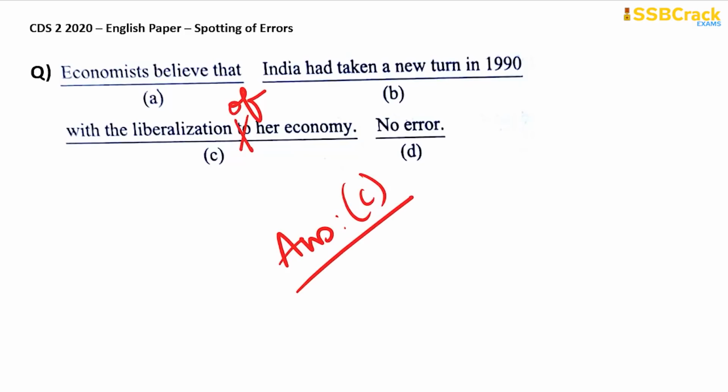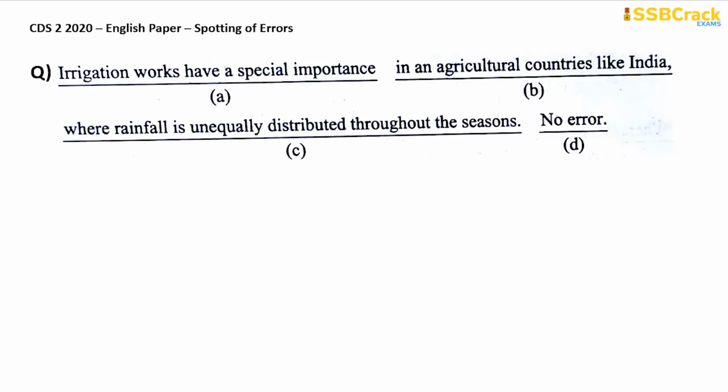The next question is, irrigation works have a special importance in an agricultural countries like India, where rainfall is unequally distributed throughout the seasons. So I hope that you have got what is the error by now. It is in part B. Why? Because you cannot say in an agricultural countries. Agricultural countries is plural, right? And an is an article which is used with singular nouns. It's not used with plural nouns, right?